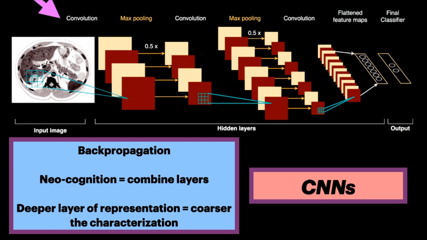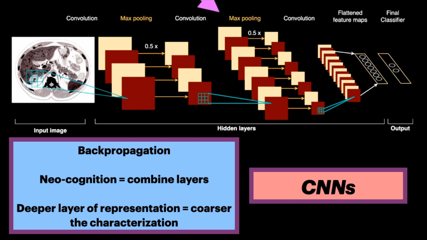Here's a diagram integrating several concepts outlined in previous figures into a general diagram. Starting on the left, the input image is submitted to a series of convolutions with learned kernels, producing a stack of feature maps containing low-level features, such as edges and corners. These feature maps are then downsampled by a max pooling layer and further submitted to another set of learned convolutions, producing higher-level features, such as parts of organs.